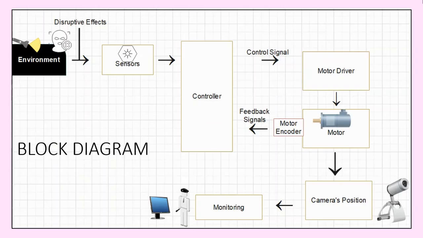We designed the system block diagram to represent the workflow and processes. First, our sensors, which detect a light source in the dark area, send information to the controller. The controller detects the location of the light source with the information from these sensors. Then, it sends a control signal to the motors so that the system can orient itself to this location where the target is. The motor encoder creates a closed control system by sending the position information of the motor to the controller.